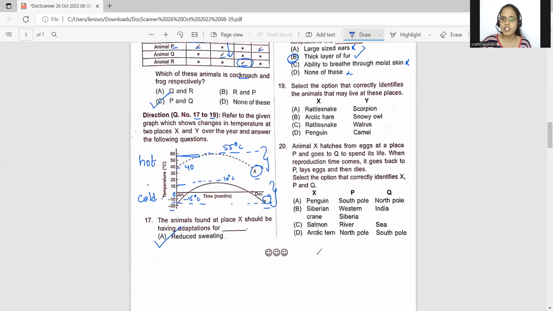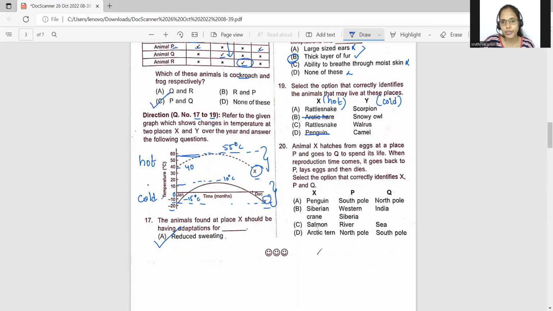Let's see the 19th question. Select the option that correctly identifies the animals that may live at these places. Arctic hare, rattlesnake and scorpion, Arctic hare and snowy owl, rattlesnake and walrus, penguin and camel. So both of them should live at the, okay, let us see. X is hot regions, Y is cold regions. Okay. So do you see penguin in hot region? No. You see Arctic hare in hot region? No, it's seen in cold region. Rattlesnake can be seen in deserts. Yes. Now it can be A or C.